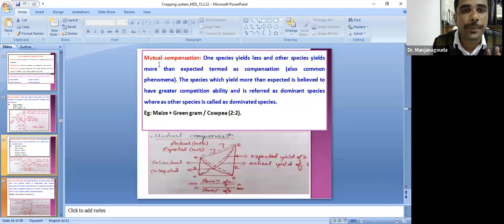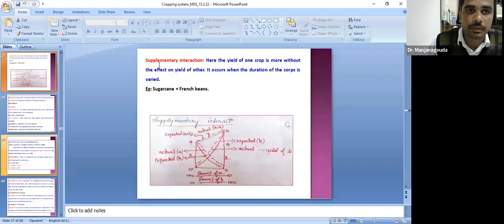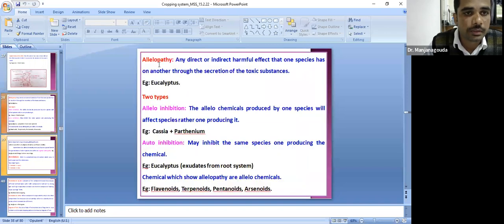And another one is compensation. That is, one will compensate the other. That is, one crop yields less and another yields more. That is compensation effect. That is called mutual compensation. Say for example, maize plus green gram, maize plus cowpea in 2:2 ratio. Okay, another one is supplementary interaction. That will supplement the yield of the other crop. Here, one crop, without affecting the yield of the other crop, will supplement. That is called supplementary. These are very, very important. Four types of interaction: mutual inhibition, mutual cooperation, compensation, and supplementary. Okay, please note these things.